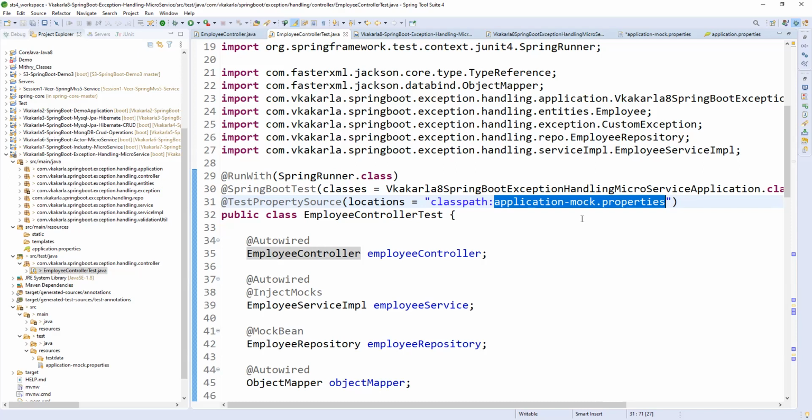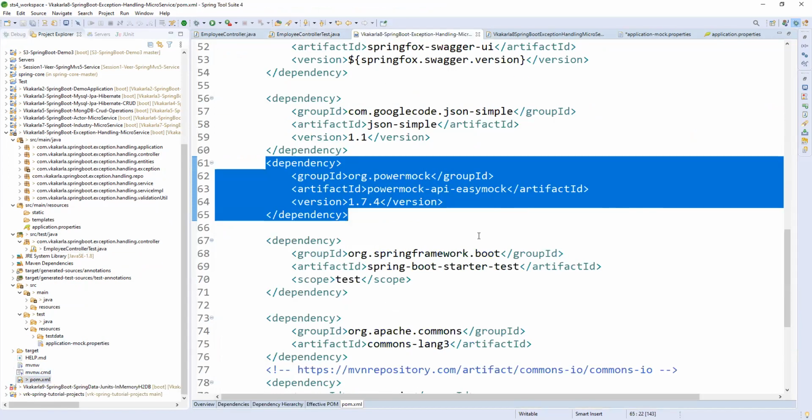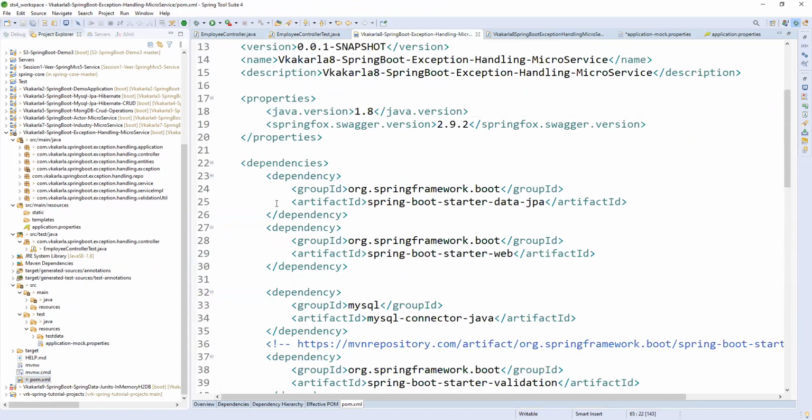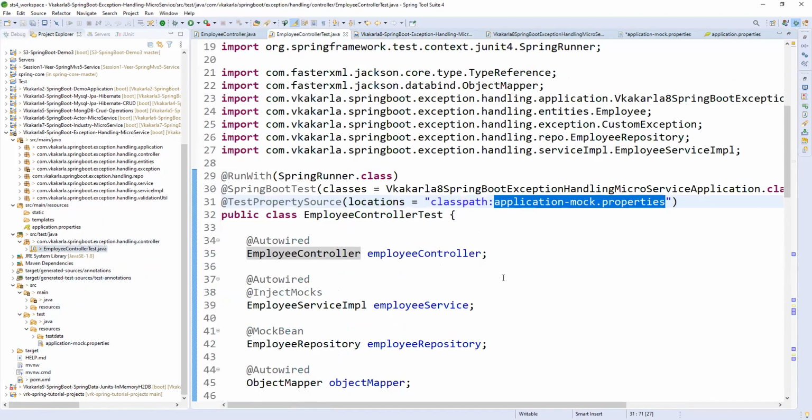Whenever we run an application, we have added Spring Data JPA in the pom.xml, right? So whenever you add JPA, while running the application, it will look at the property files. It should have some JDBC URL, otherwise it will give an exception. For that purpose only, I loaded it here.